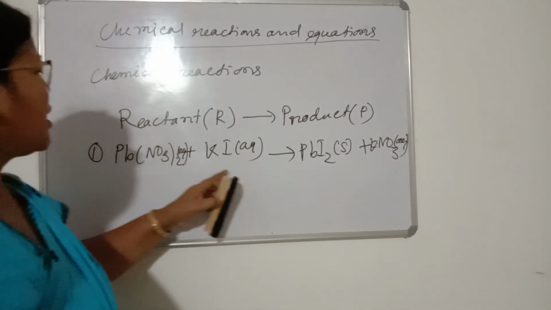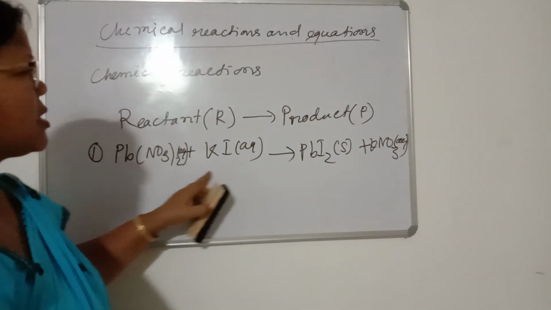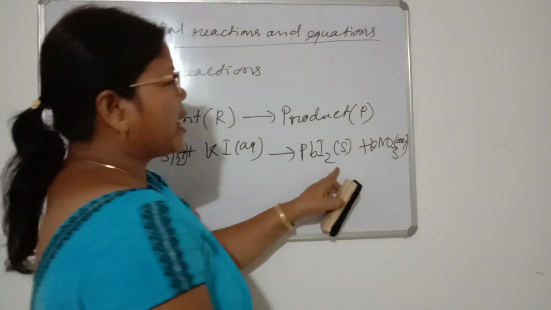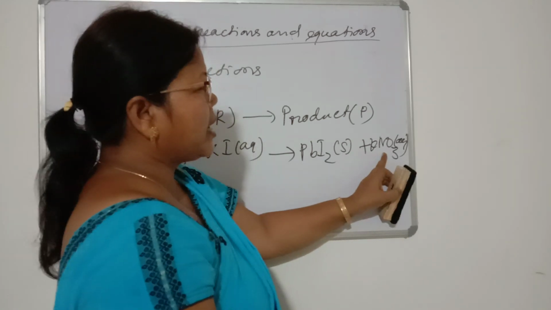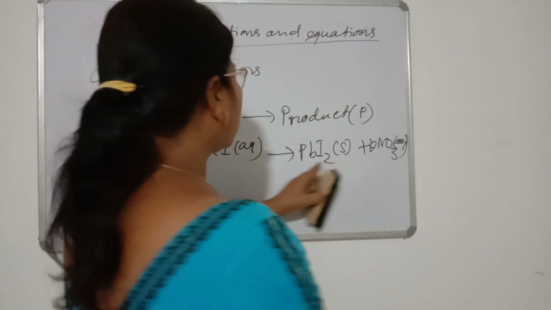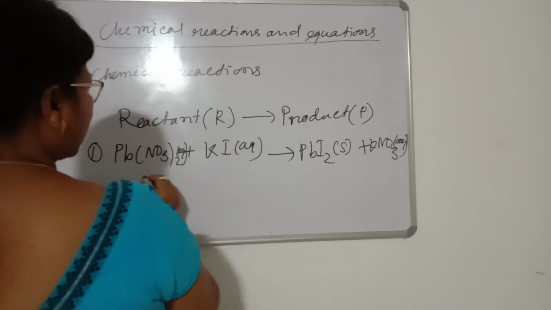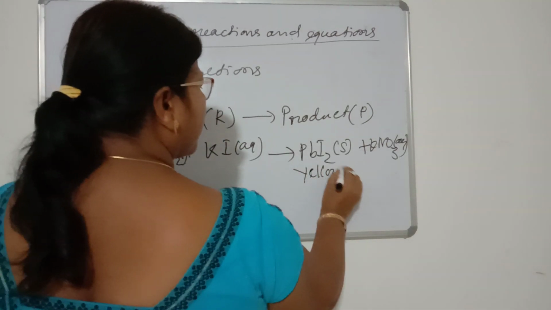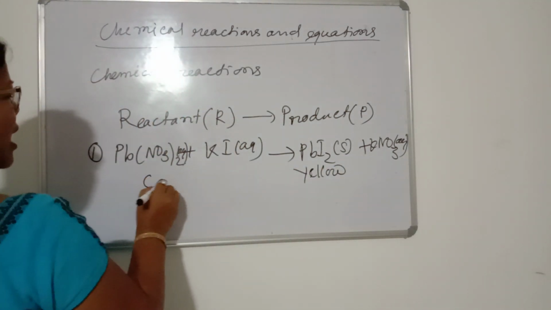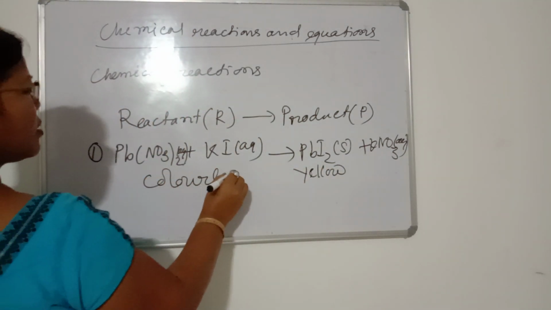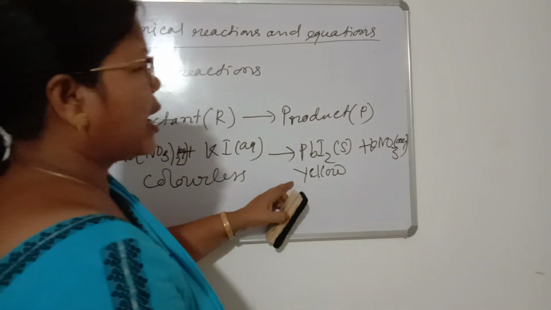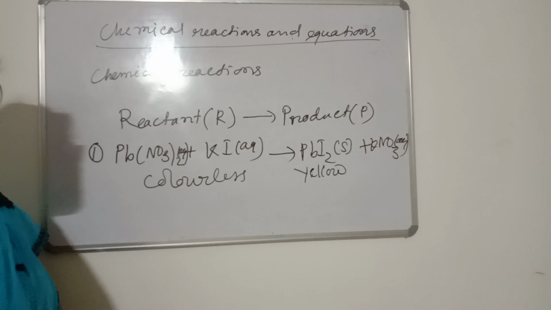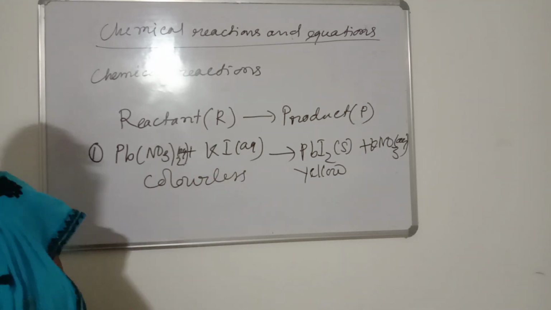That means after the reaction of lead nitrate and potassium iodide, it forms lead iodide, a yellow precipitate or insoluble substance, in the potassium nitrate solution. So in this reaction we see a color change, from colorless to a yellow colored product. In some reactions there must also be evolution of gas.